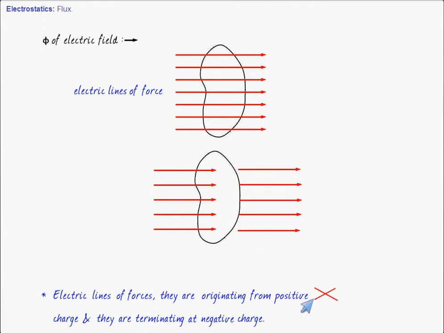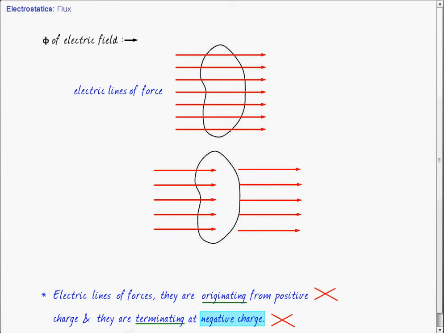You know that the lines of force originate from the positive charge, meaning the positive charge is a source of electric lines of force. The lines of force terminate on the negative charge, which essentially means the negative charge is a sink, where the lines of force terminate. If there is no source or sink, the number of lines of force which are entering will be the same as the number of lines of force which will be leaving. Agree? Now look.